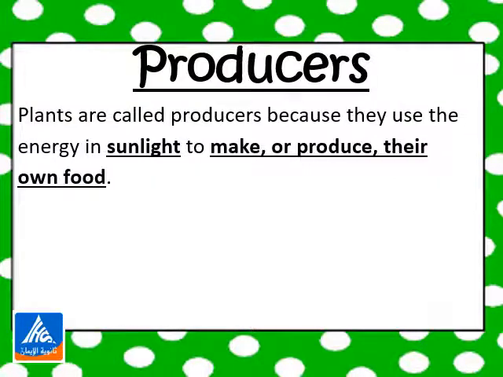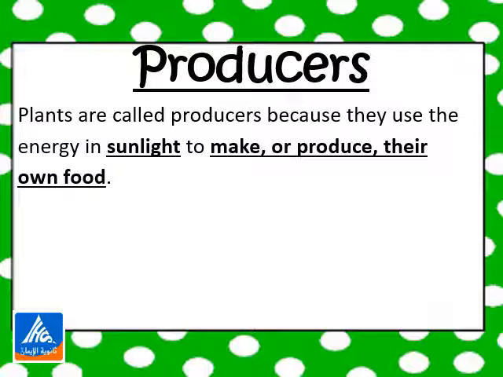Now we are going to talk about producers. Producers come from the verb produce, which means to make. So plants are called producers because they use the energy in sunlight to make or produce their own food.